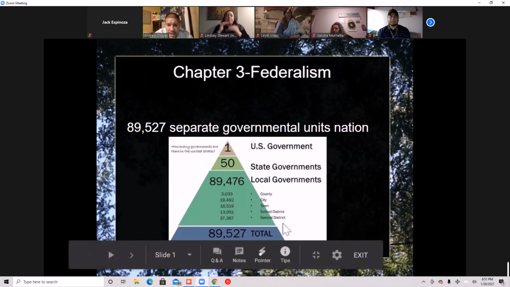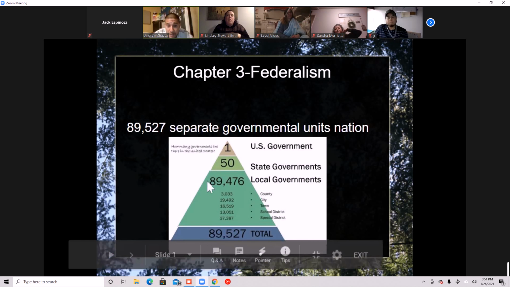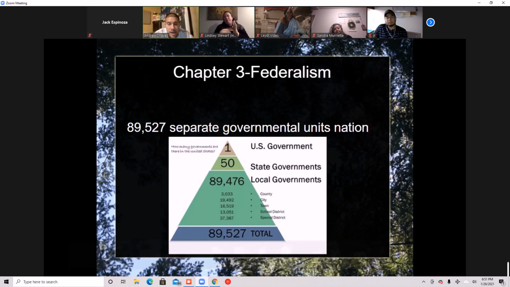And then moving on down, special districts. When we're talking about special districts, there are 37,387. So what do I mean by special districts? Examples of special districts: everybody knows that we have the worst air, or at least some of the worst air in the nation, if not the world, at different points in time throughout our year, here in the Valley.